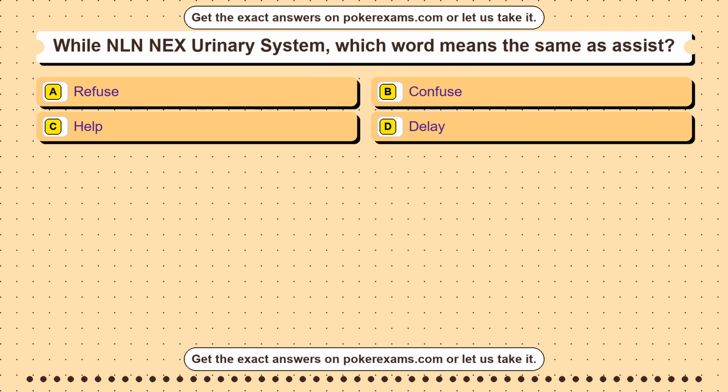Question 47. While GED Social Studies Review, which detail best supports an inference in RLA? Option A. A longer answer choice. Option B. A familiar topic. Option C. A quoted line from the passage. Option D. A personal guess.